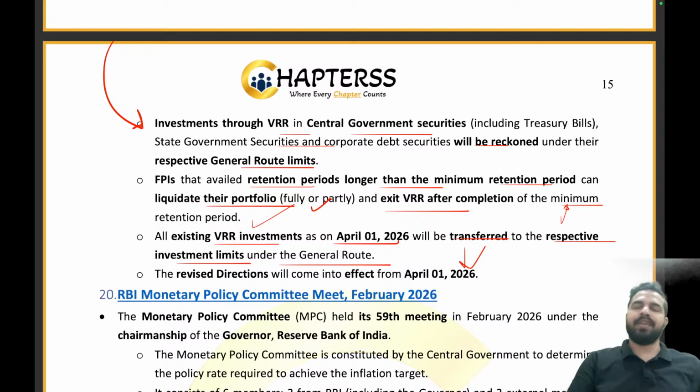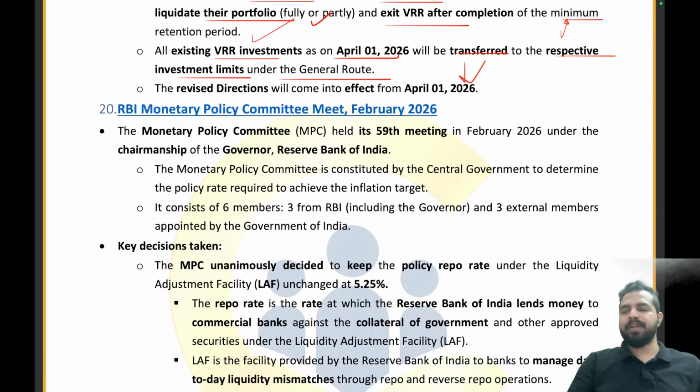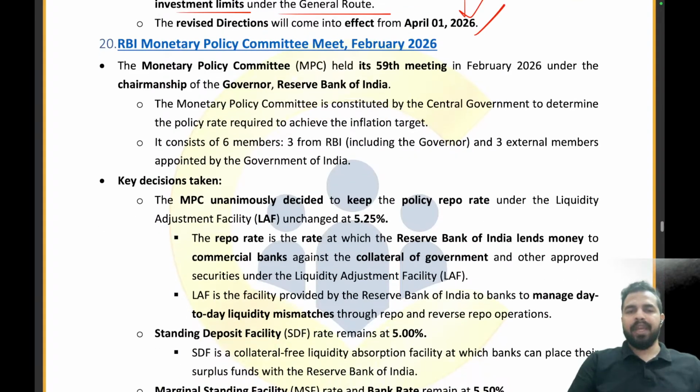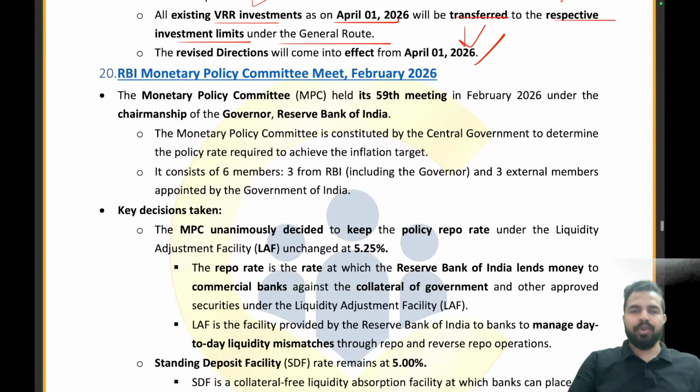What was the limit for the VRR earlier? That is 2.5 lakh crores or more than that. Clear? And they exit the VRR after completion of the minimum retention period. That's all from this, and this will be implemented from 1st of April 2026. Absolutely right. Now, my dear friends, moving on to the next news article.